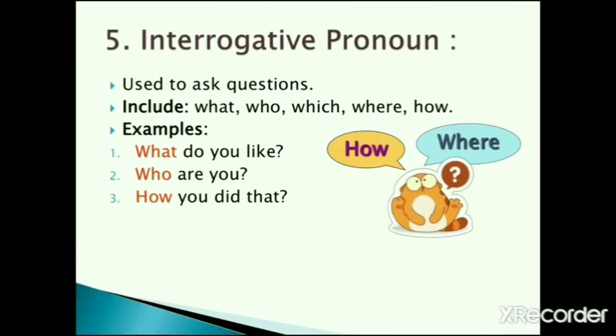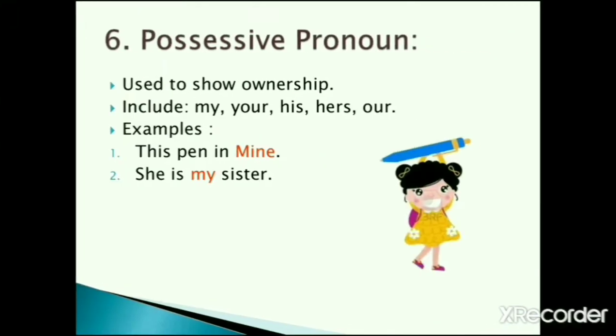Interrogative pronoun. Interrogative pronoun, as the word itself says, you know, is used to ask questions. That includes what, who, which, where, how, etc. So here, examples: what do you like? Who are you? How did you do that? So here, what, who, how, these are interrogative pronouns.